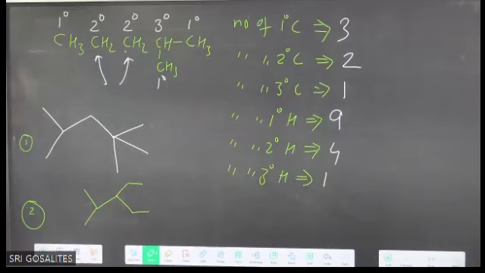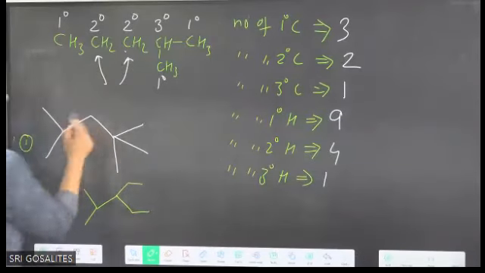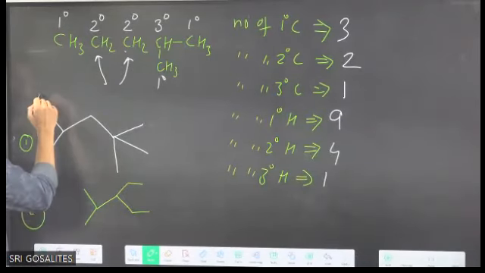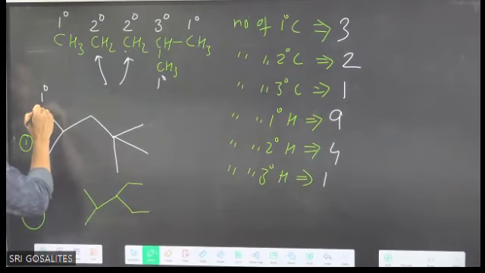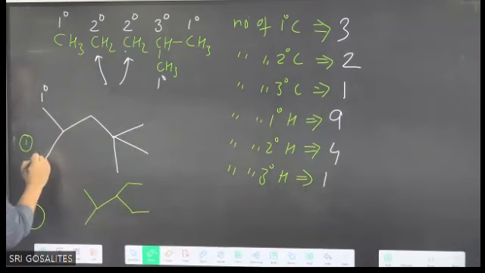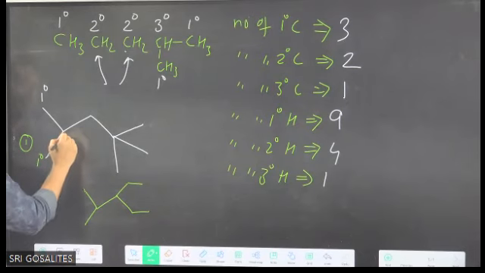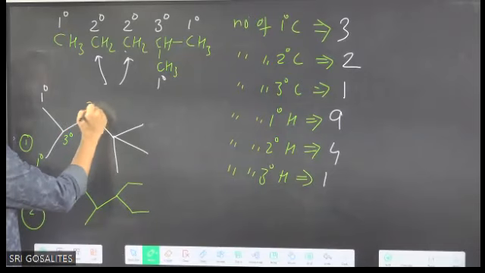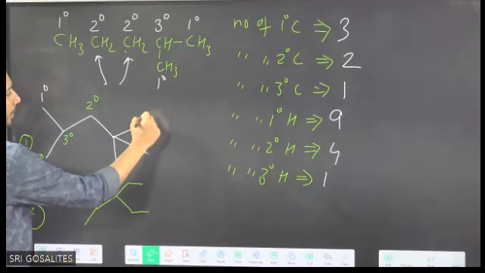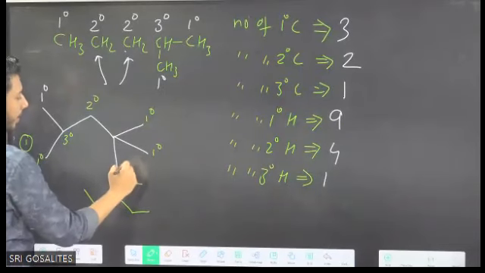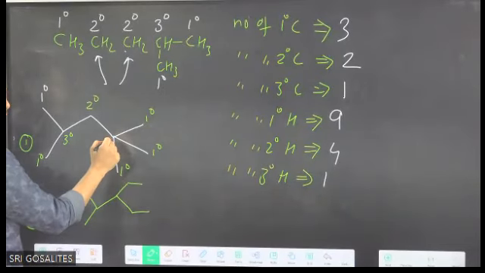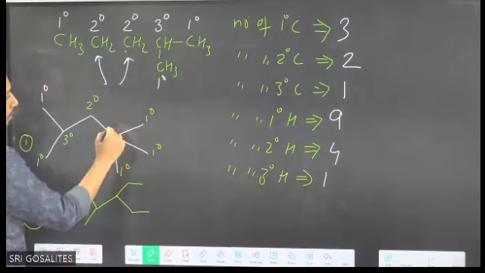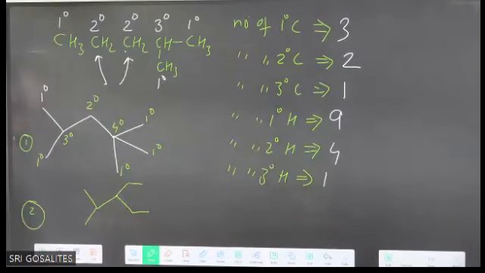ठीक है. I am writing the answer. Check करो. Here, I am writing the answer. Check one by one. This is primary. Why? This carbon is bonded to one other carbon. This is also primary. But this is tertiary. This is bonded to two others, secondary. Then it is primary, it is primary, it is primary. This carbon is bonded to four other carbons. So it is quaternary carbon.